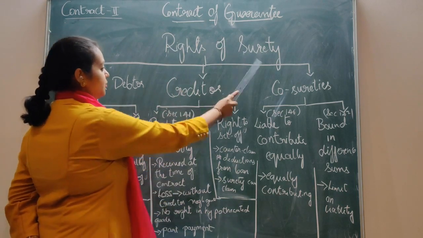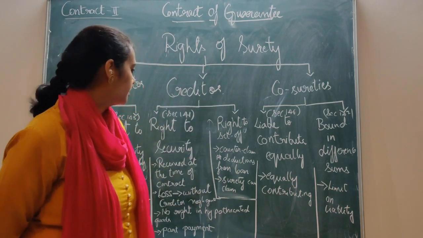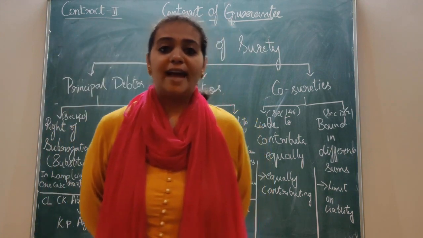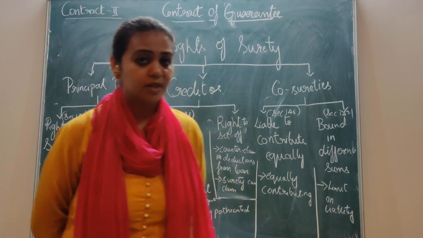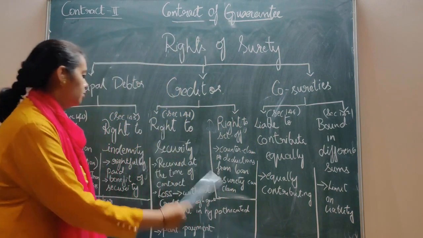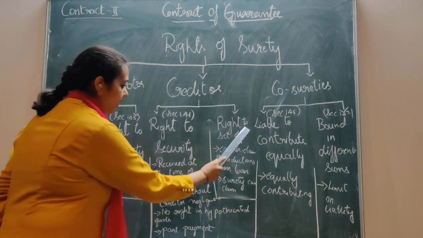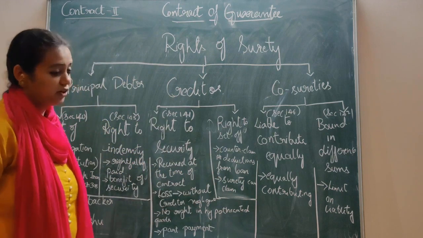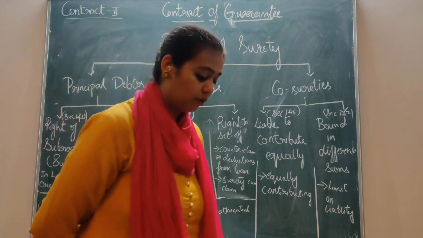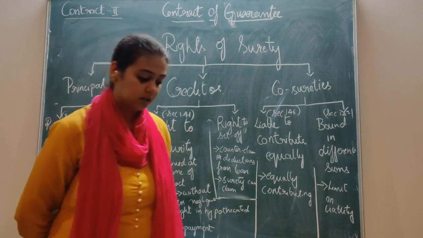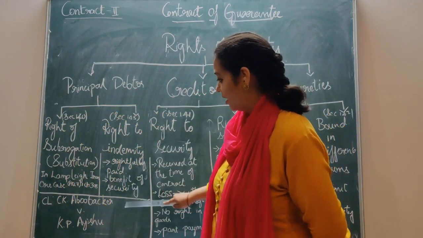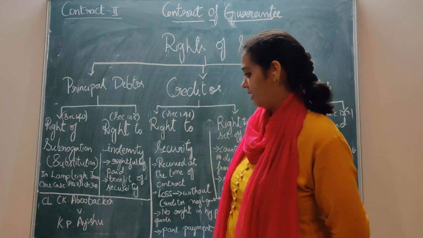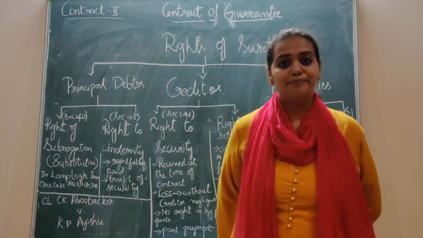Now, the right of the surety against the creditor. The surety has got certain rights against the creditor also. What are those rights? Those are the right to security and the right to set off. The right to security is dealt with under section 141 of the Indian Contract Act. What it says, we just discussed about it. The right to get security, the benefit of security.